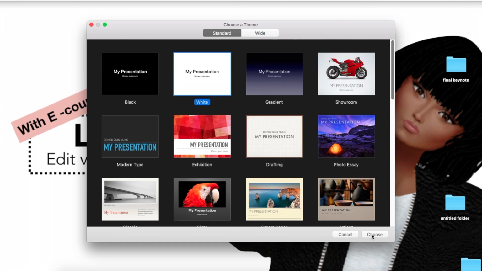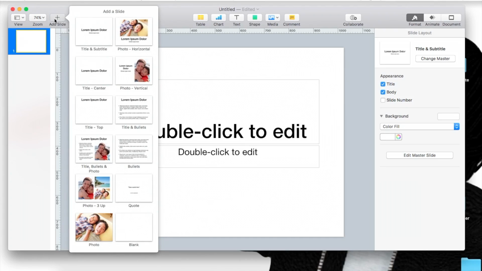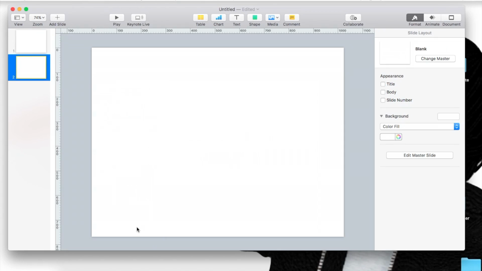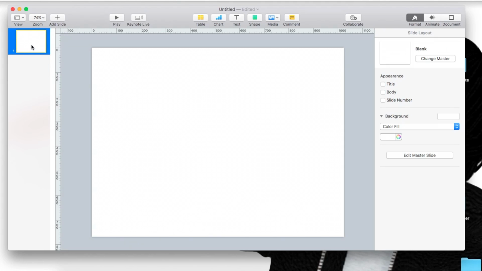white. Once you open up Keynote, you're going to notice that there is a pre-made template for you. Each theme comes with pre-made templates, but like I said, you can work within the templates or you can start from scratch, which I like to do. So I am going to delete the pre-made one and start from scratch and work with a blank canvas.